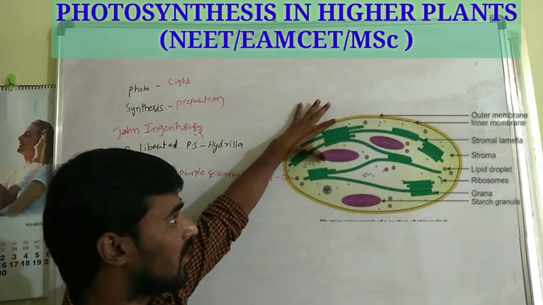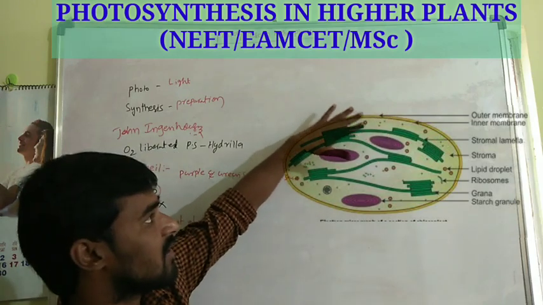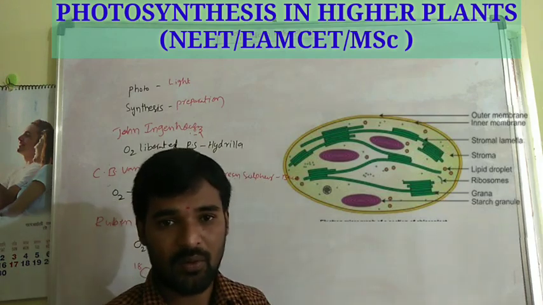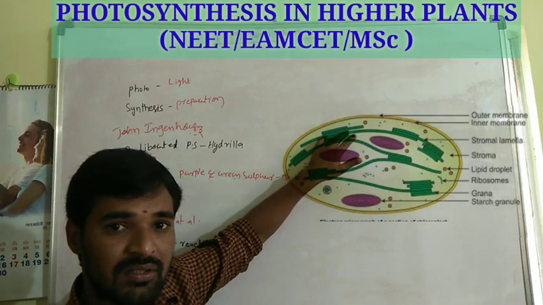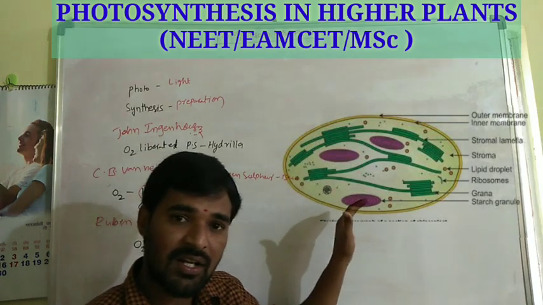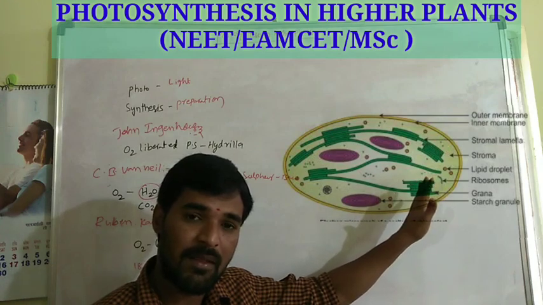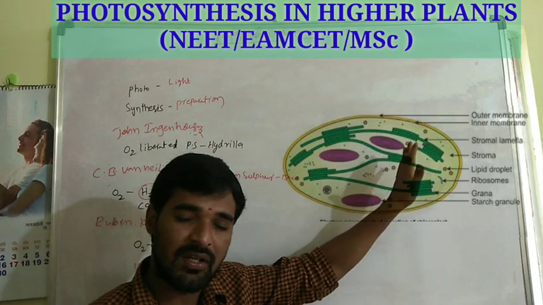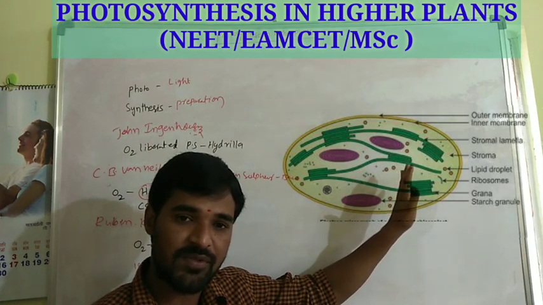One thylakoid granum and another thylakoid granum are connected by a bridge-like structure called the stroma lamella. So here, the group of thylakoids is called the granum. Thylakoids are interconnected by the stroma lamella. The stroma fluid is present in the inner membrane, the stroma structure, which contains the enzymes.